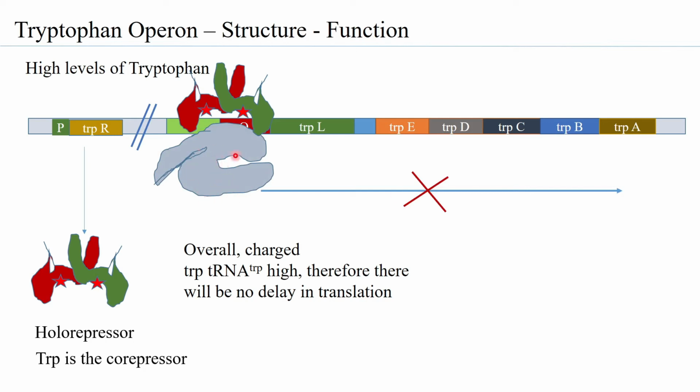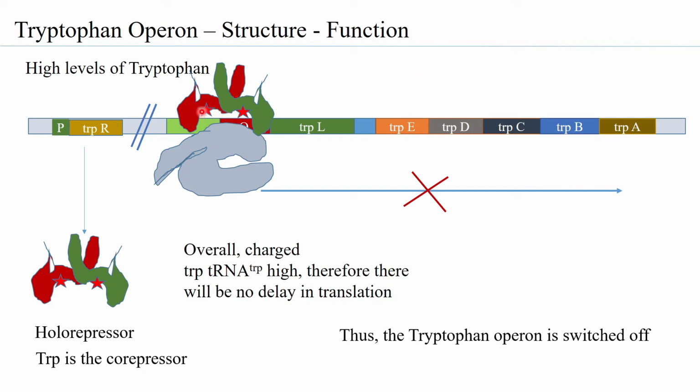So this is how the tryptophan operon is going to be switched off until you again have a low level of tryptophan. Once you have a low level of tryptophan, these tryptophan molecules will be taken up for binding to the tRNA to make a charged tRNA with tryptophan.